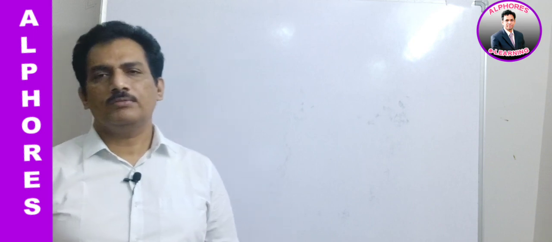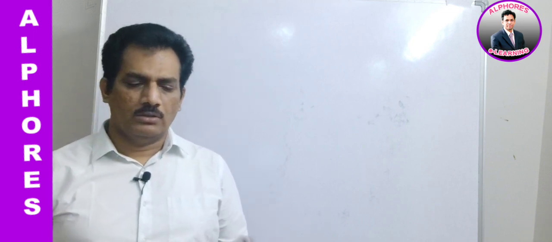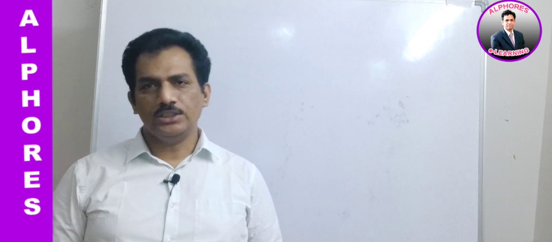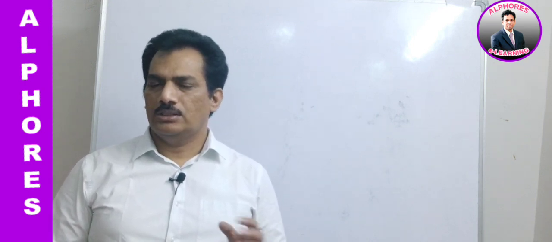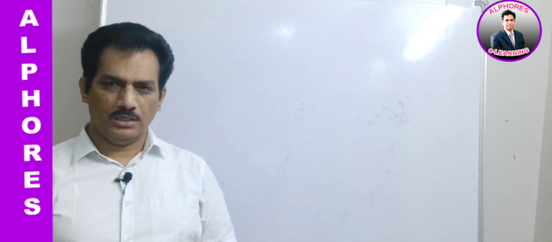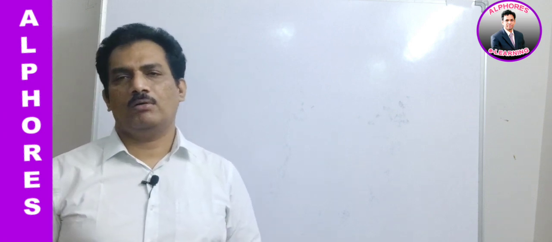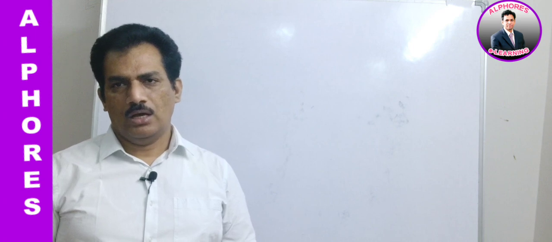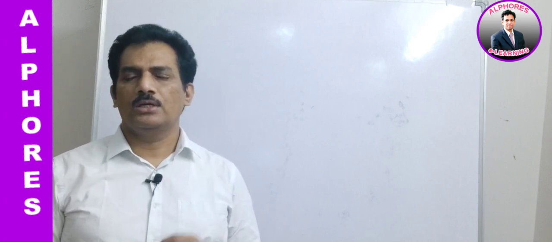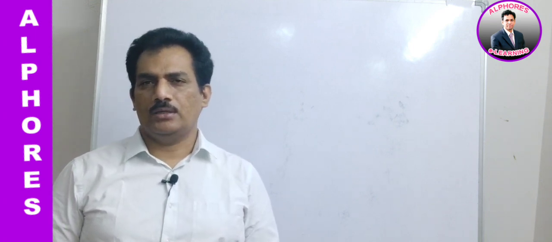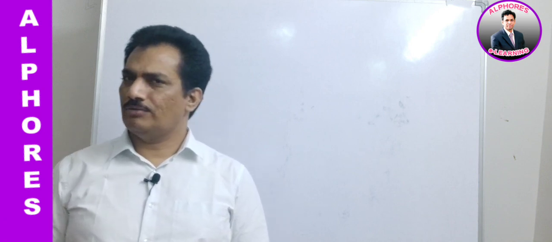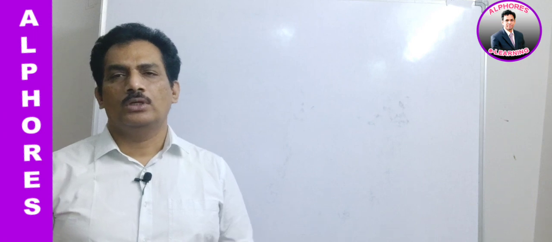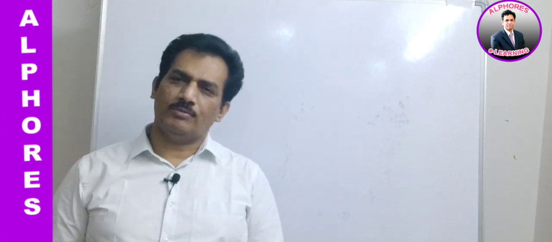In previous sessions we discussed valency and oxidation state, the third topic of stoichiometry. Valency is the combining capacity of the element, which means the bonding capacity. Bonding may happen either through sharing of electrons, transfer of electrons, or shifting of electrons.